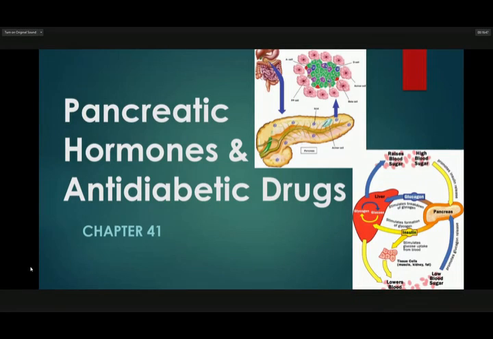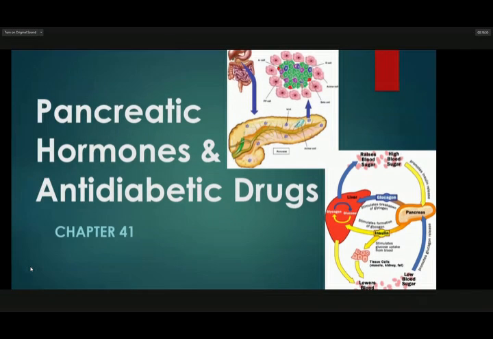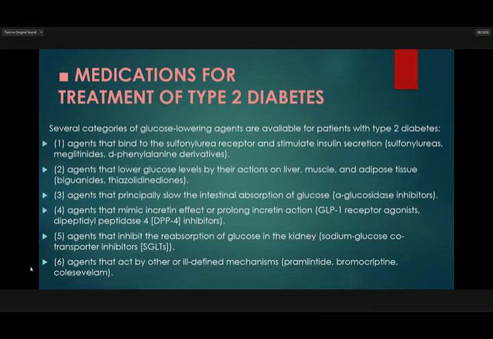So this is the continuation of pancreatic hormones and anti-diabetic drugs. Medication for treatment of type 2 diabetes. Several categories of glucose lowering agents are available for patients with type 2 diabetes.